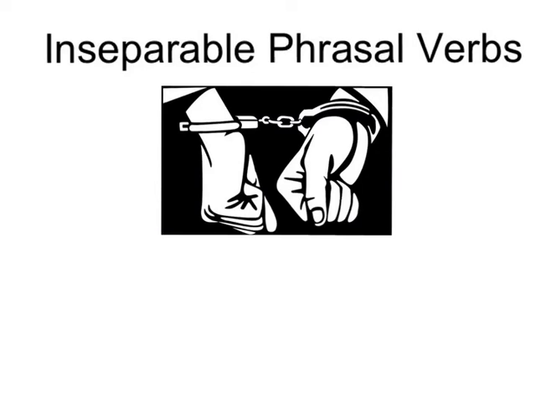Now that we've talked about separable phrasal verbs, let's take a look at inseparable phrasal verbs. You might be looking at this picture and laughing and thinking, what do handcuffs have to do with inseparable phrasal verbs? Let's think of it this way. Imagine that the left hand here represents a verb, and let's imagine that the right hand represents a particle. Your verb and your particle can't be separated, because just like the word inseparable, in means not or opposite of. So that means that you cannot separate your verb and your particle, and so the image that I think of is two hands stuck together, they cannot be separated.